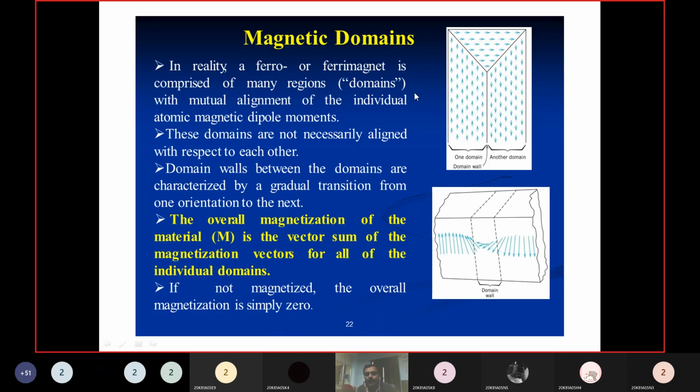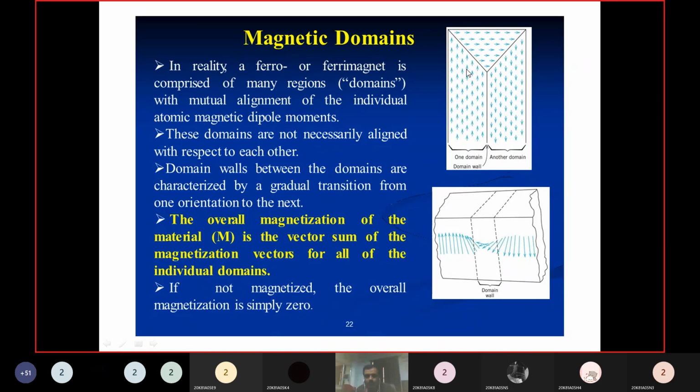Now coming to the magnetic domain. If you observe the domains, they are oriented in different directions. Those domains are separated by a wall, and that wall we call the domain wall. One domain is separated from another domain, and in between those domains there is a wall, that is the domain wall.